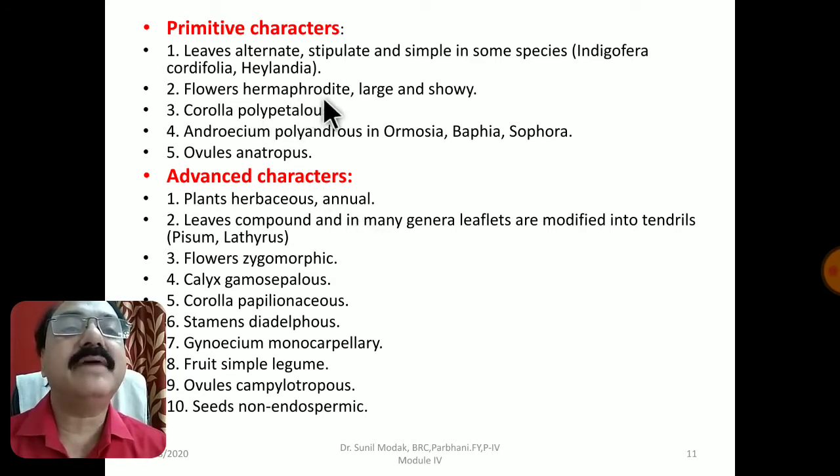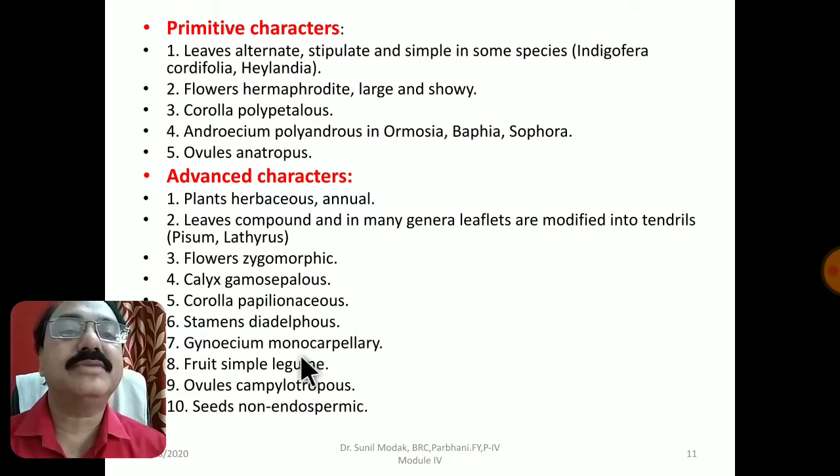Then flowers are hermaphrodite, bisexual, large and showy. Flowers are zygomorphic. They are becoming slowly and gradually zygomorphic. This is an advanced character. Corolla polypetalous is a primitive character. Then corolla becomes papilionaceous, an advanced character. Androecium is polyandrous in Ormosia, Baphia and Sophora. These are the three plants belonging to the family Fabaceae, but the later advanced members show stamens diadelphous.